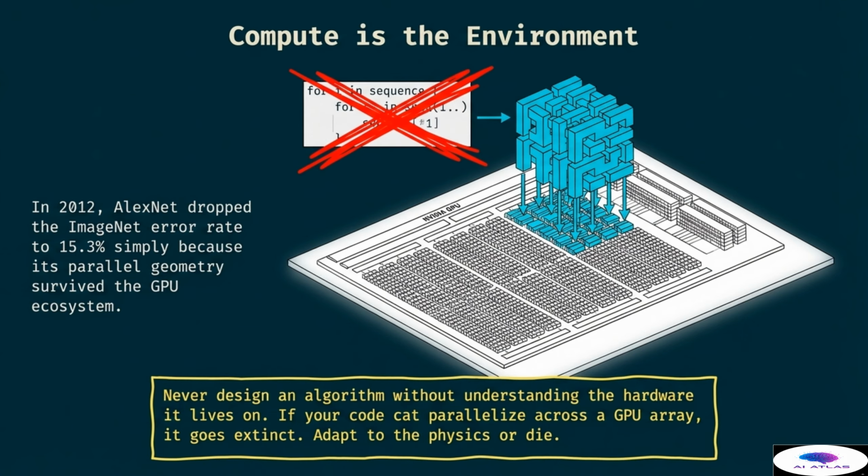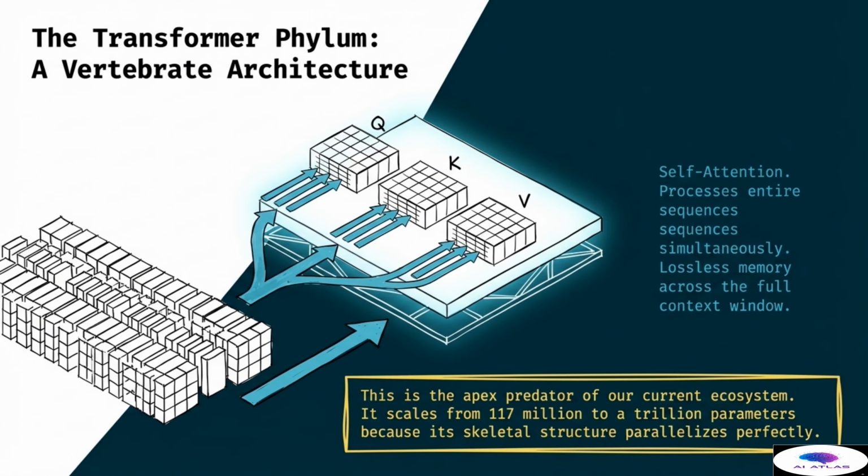our current digital landscape. Next, we examine the transformer phylum, which we describe as a vertebrate architecture. This is the apex predator of our current technological ecosystem. The transformer has become the dominant architecture because its skeletal structure parallelizes perfectly, allowing it to scale from 117 million to over a trillion parameters.